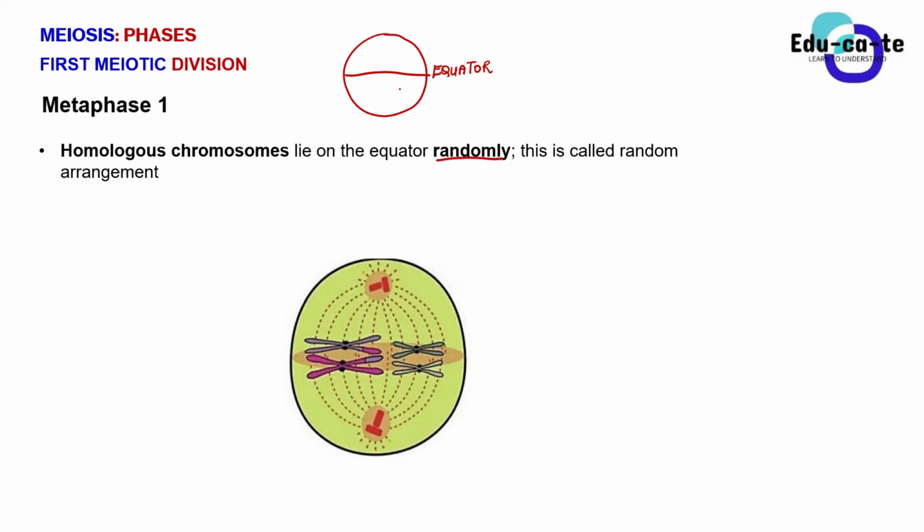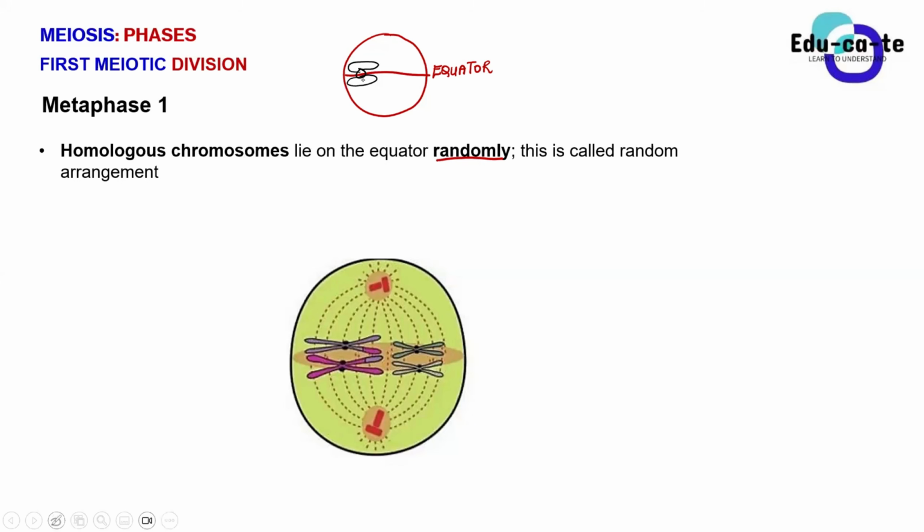So here, when we have our cell, the homologous chromosomes, after they've done the crossing over, will lie on the equator. So you will see them drawn in such a way that looks like they are lying. You can see that these are your chromosomes. They kind of look like they are lying on the what? On the equator. But they are lying in homologous pairs.